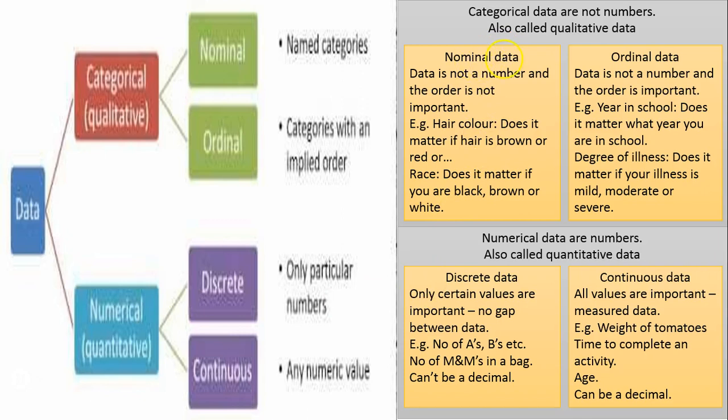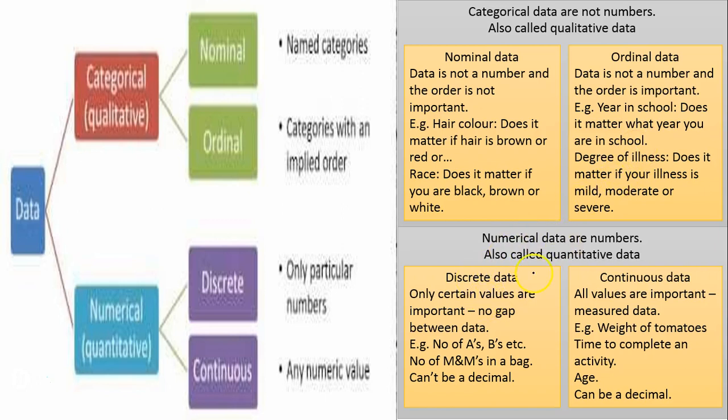Okay, so with nominal data, it's not a number, and the order it appears in is not important. If you do a survey asking people their hair color, it doesn't matter whose hair color you ask first. It's not a number. If the person with brown hair is first, is that better than red hair? No. So that's nominal data. Now, ordinal data is not a number, but the order of it is important. For example, the order in which people start a school has meaning, it has information in it.